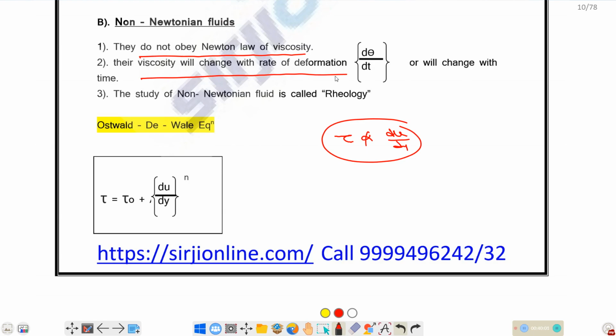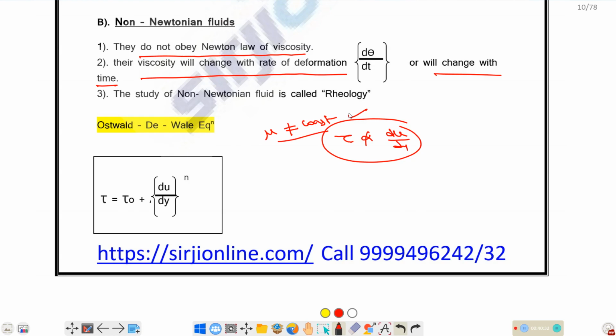In case of Newtonian fluid, the viscosity of the fluid will be constant, but in case of non-Newtonian fluid, the viscosity will vary with respect to d theta by dt, that is the rate of angular deformation or velocity gradient, or with respect to time. Here viscosity mu is not constant.